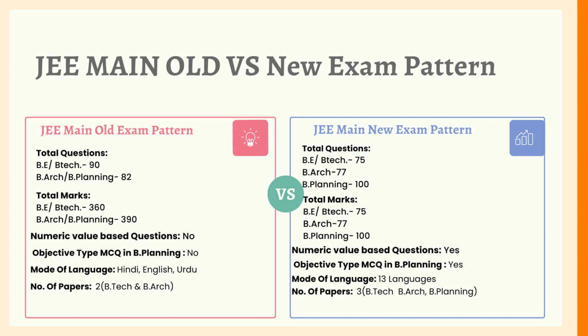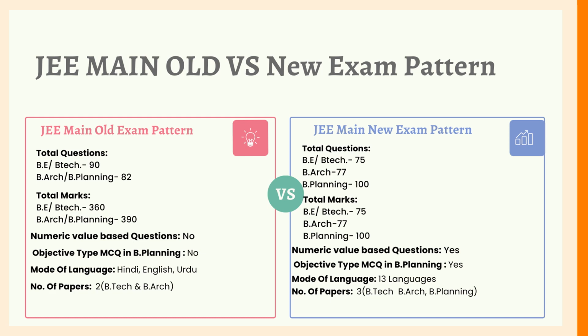In the old exam pattern the medium of language was Hindi, English or Urdu. In the new exam pattern the exam will be conducted in 13 languages. In the old exam pattern there were two papers, B Tech and B Architecture. In the new exam pattern there will be three papers: B Tech, B Architecture and B Planning.